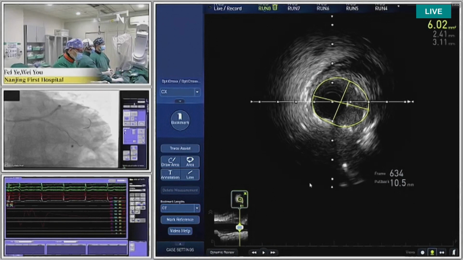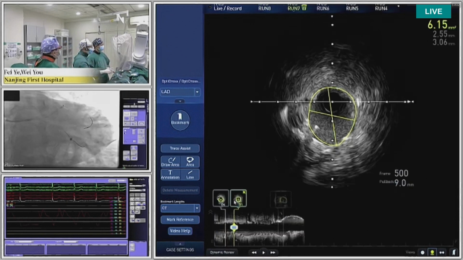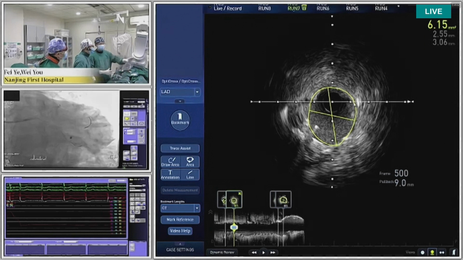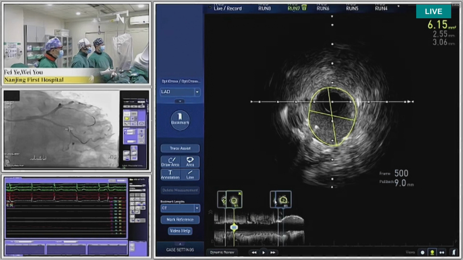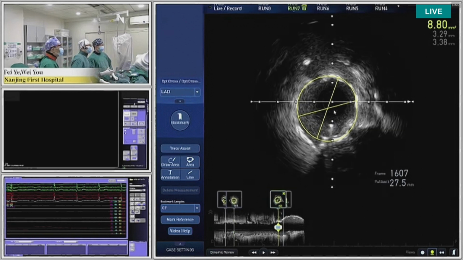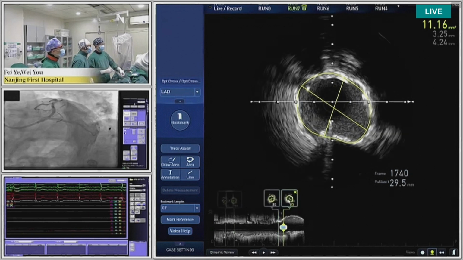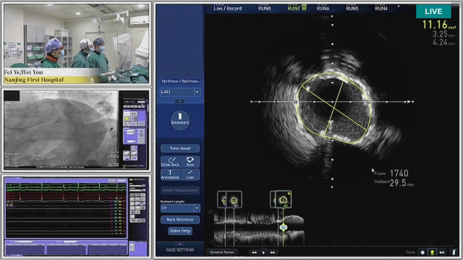The area is about 6 square millimeters. And in the LED, this point is the minimal lumen area, about 6.1 square millimeters. Here, this point is the ostium LED, and the area is more than 8.8 square millimeters. And this point is the distal left main. The distal left main area is about 11. Big enough. I'm very happy.